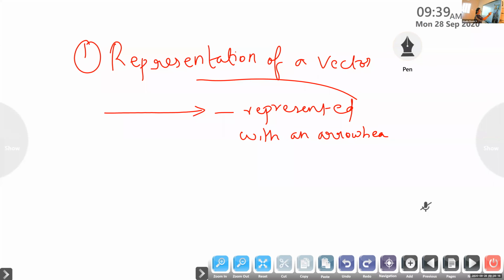How can you represent with an arrow? For example, velocity is a vector quantity. So how do we represent velocity? We put an arrow. Next we have force. These are examples of vectors. Then we have momentum. All this you have learned in 9th standard. Then acceleration.